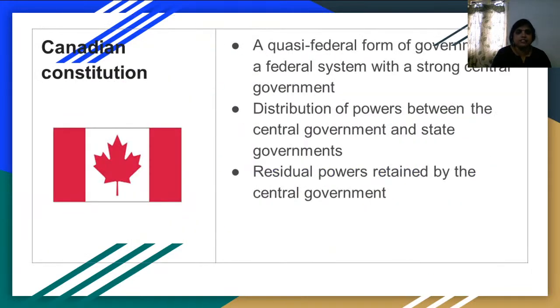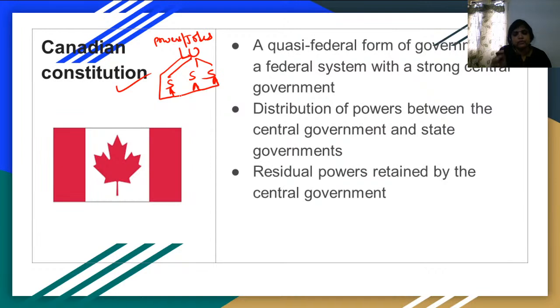And the next one we have is Canadian Constitution. Canadian Constitution is very easy to remember also. We all knew that in India we do have union government, and under that we have many state governments, right? Now, whatever the powers or jobs the governments are having, that needs to be distributed among the union and states respectively. And this concept of distributing the powers between the center and the state is being taken from the Canadian Constitution. And in Indian Constitution, the distribution of powers is mentioned under Schedule 7.